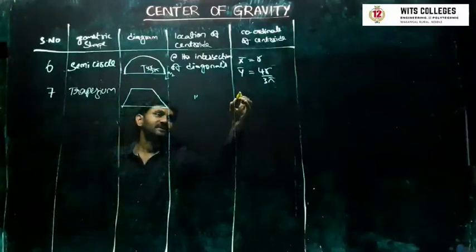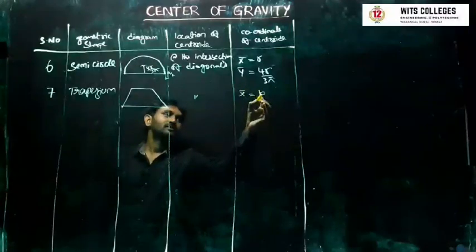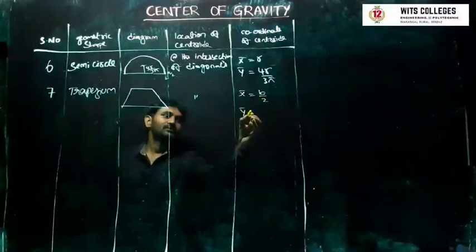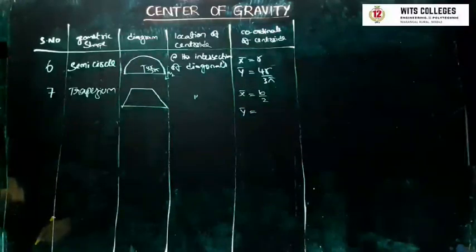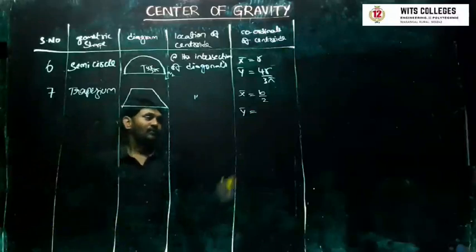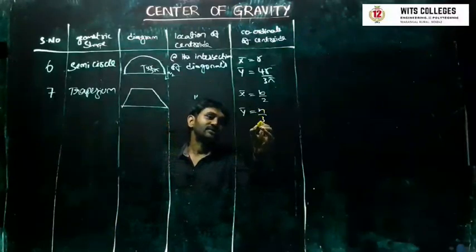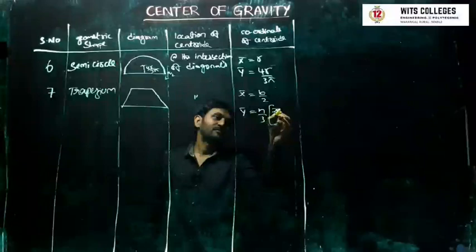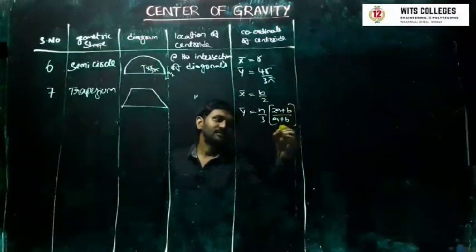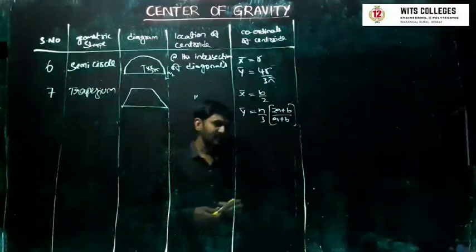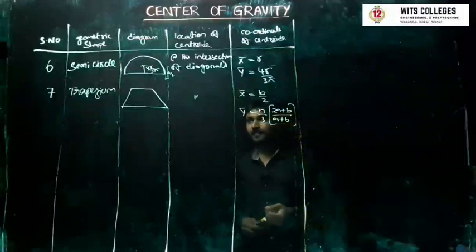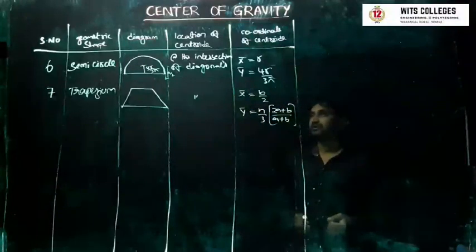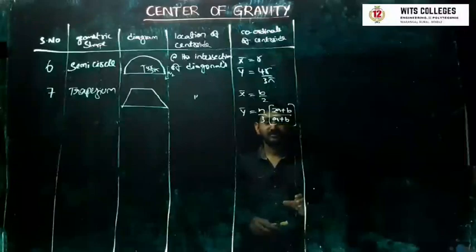In this case, x bar is equal to b by 2, y bar equal to h by 3 into (2a plus b) by (a plus b). So these are some of the centroidal formulas which are going to be used in your problems. So let's see some problems we'll solve on centroid.